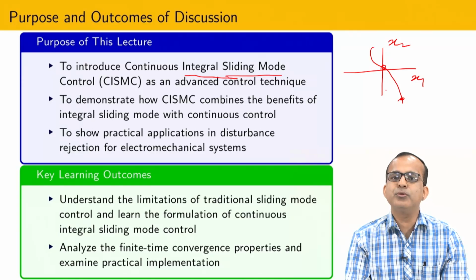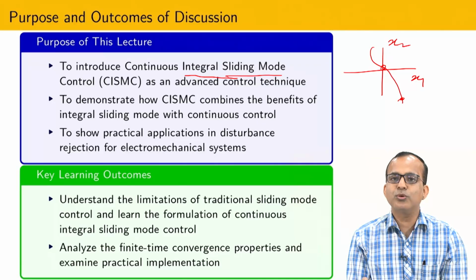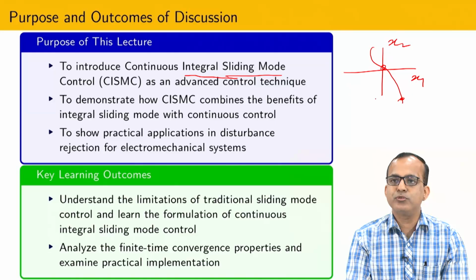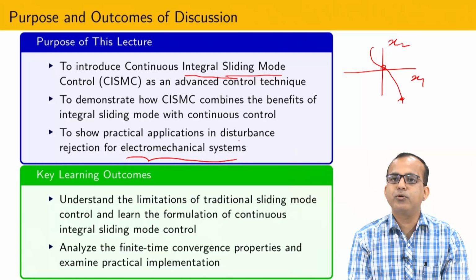It is not only able to reject the disturbance, one is also able to estimate the disturbance. So that property I am going to utilize, and after that I am going to design arbitrary order sliding mode control. And obviously we have verified the algorithm on an electromechanical system which is available in the system and control lab of IIT Bombay.